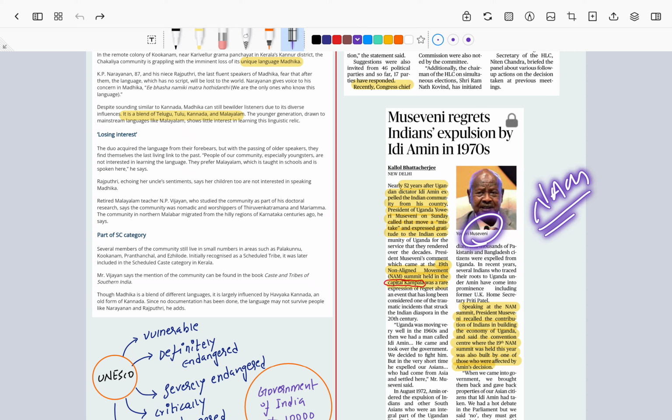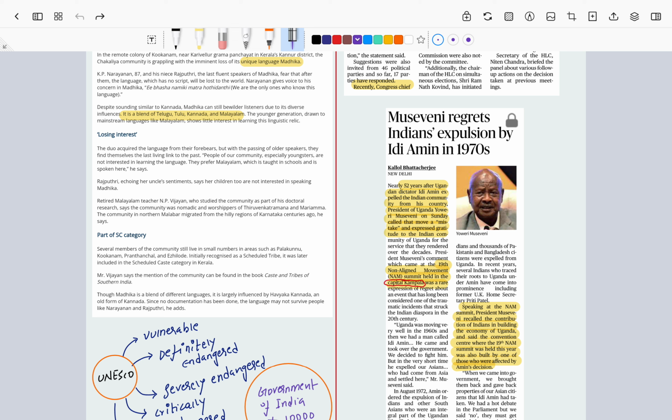He said that if you remember, in the 1970s there were a lot of atrocities against the Indian community in Uganda, when a powerful military dictator came into power. His name is Idi Amin. Right? If you don't know, just look at a documentary covering Idi Amin. Because of his policies, he expelled a lot of Indians from Uganda.